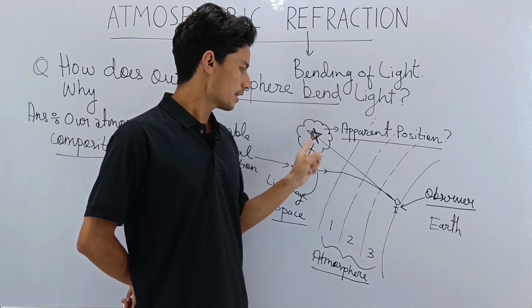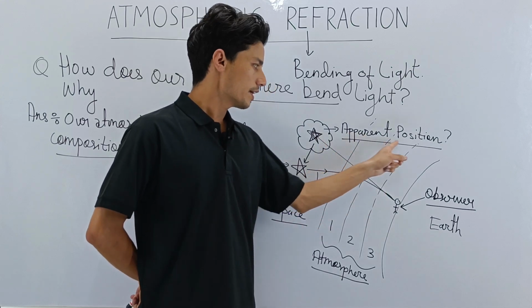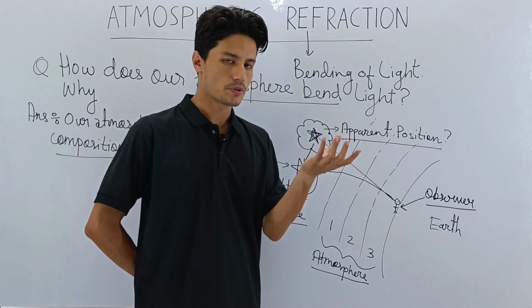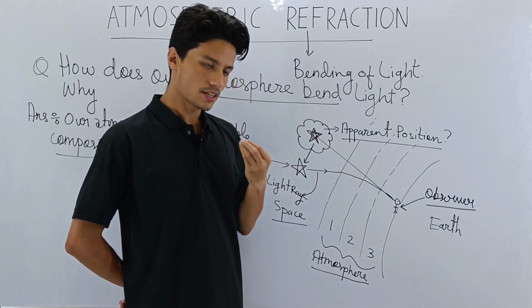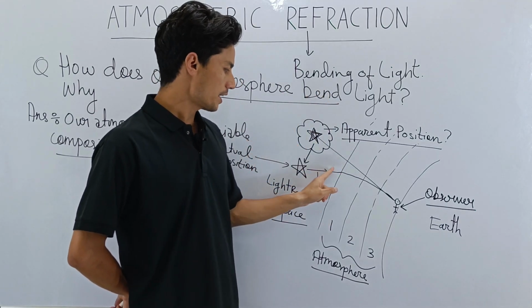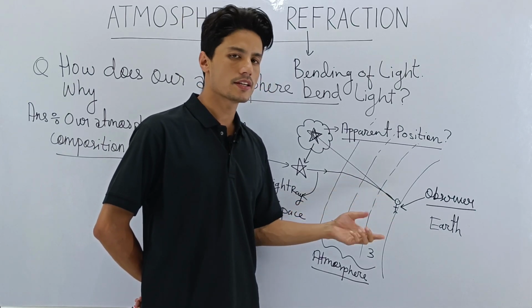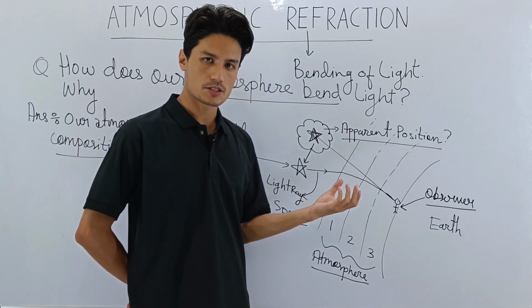The image which is perceived in the eyes of the observer is called the apparent position. Basically it is the position which appears to an observer down here on earth, brought about by the light rays which have passed through the atmosphere and have undergone refraction, which is bending. I hope it is clear.